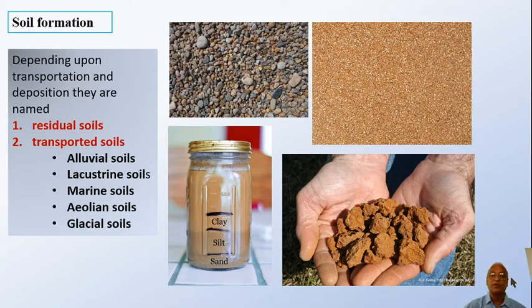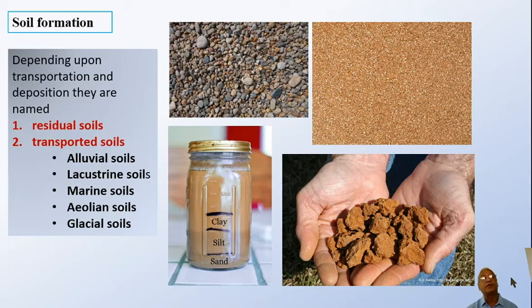Means there is a rock, and because of disintegration of the rock, because of some reasons, the soil is formed, and when the soil is getting deposited there itself without getting transported, then that kind of soil is known as a residual soil.